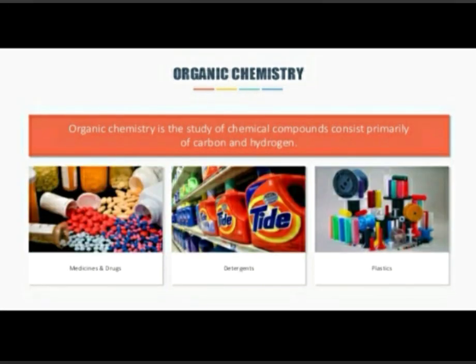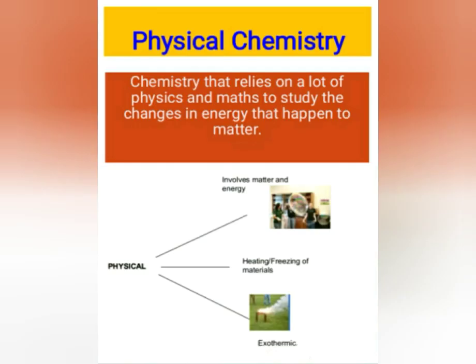Next, organic chemistry. Organic chemistry is the study of chemical compounds which consist primarily of carbon and hydrogen. As you can see here, examples are medicine and drugs, detergents, plastics; all these are examples of organic chemistry. Physical chemistry is chemistry that relies on a lot of physics and maths. It involves matter and energy, heating or freezing of materials, and the energy which is released here is exothermic.